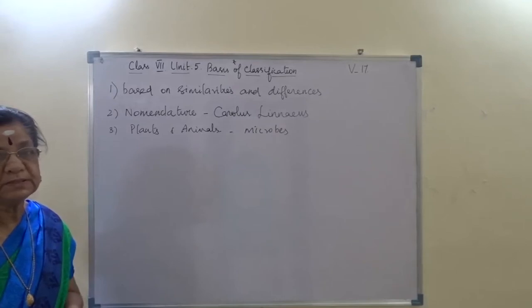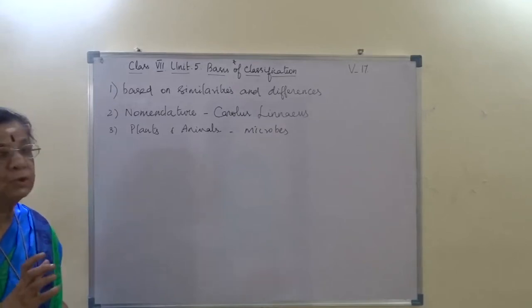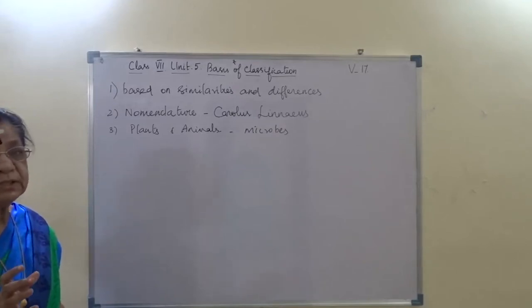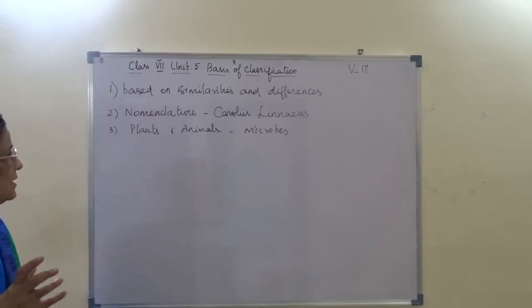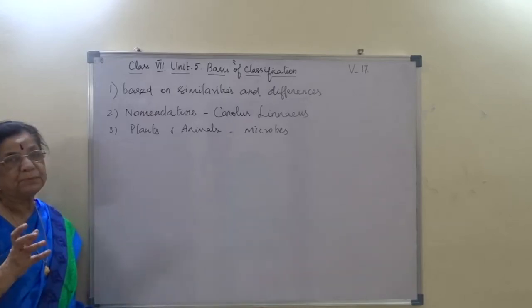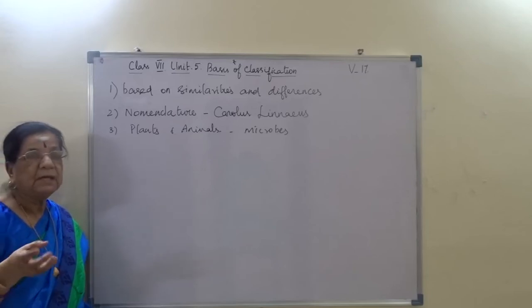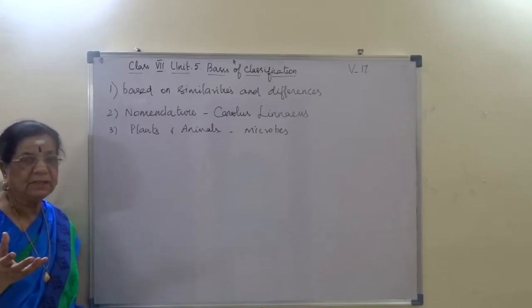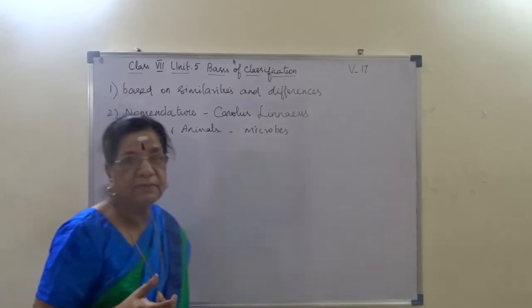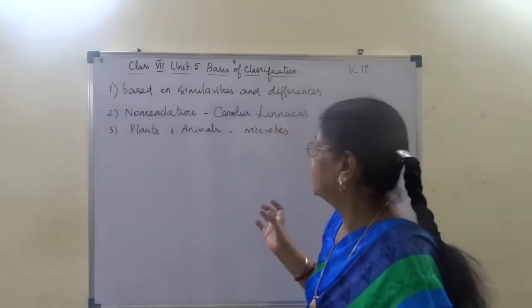I hope you remember this. So the whole organism, based on their similarities and differences, they are classified as plants and animals. And the microbes, they are not a specially classified group, but we are given a term as microbes.